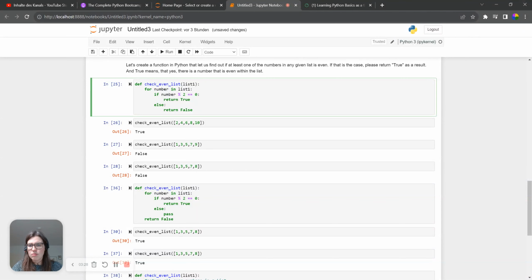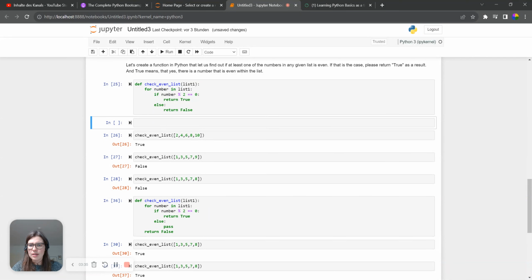And then we have a list, and we call this list here, for example, let me quickly see if we can insert cell below. Yes. So let's do this again. So we say define, and then we say check even list. But we could also say, check even list is one kind of whatever word we use. But we could also say define check for even number in list to make it even a bit longer, but to give us a very good understanding of what we're actually doing here.